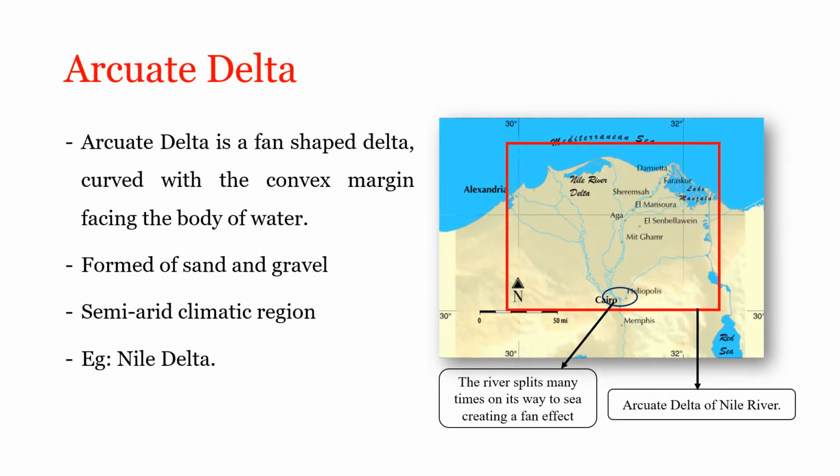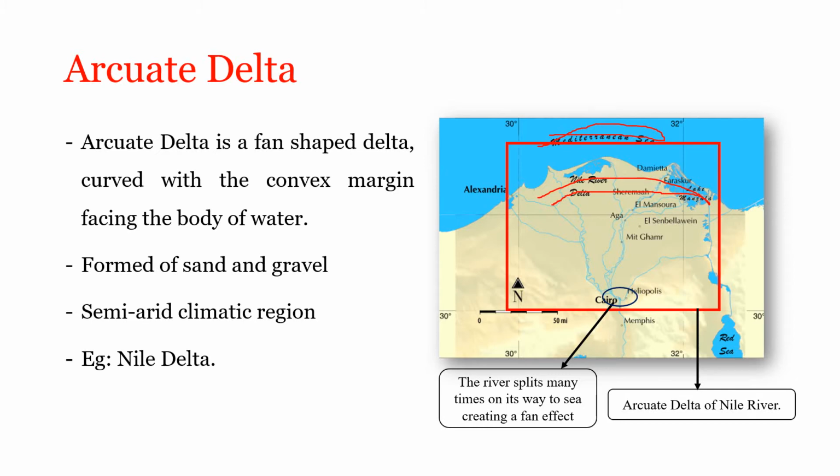Arcuate delta. Arcuate delta is a bowed or curved delta with a convex margin facing the body of water. Here if we see the image, this is the convex margin of the delta and this one is the body of water. The convex margin is facing the body of water. This is also known as fan-shaped delta.